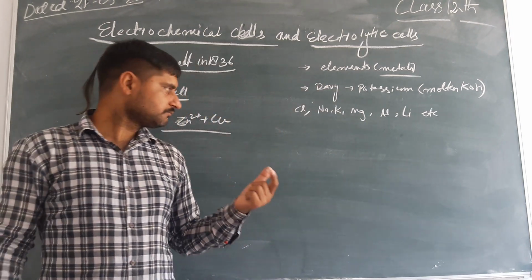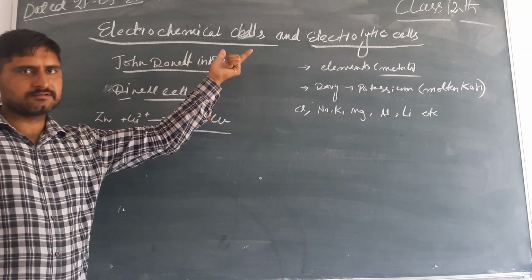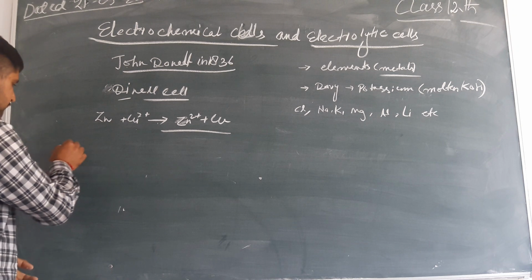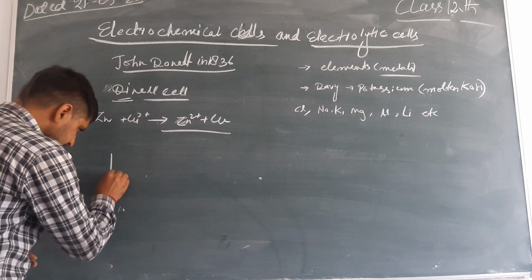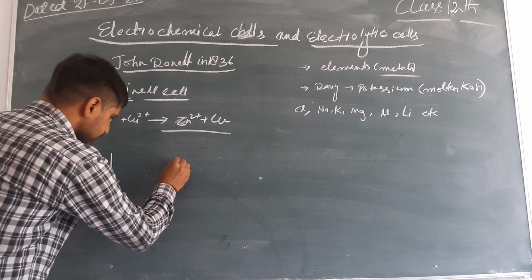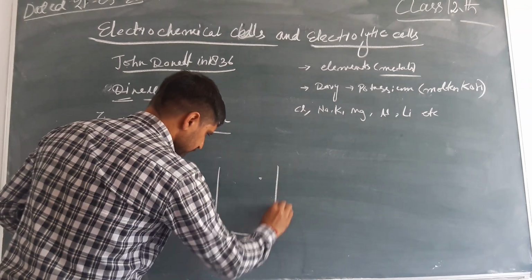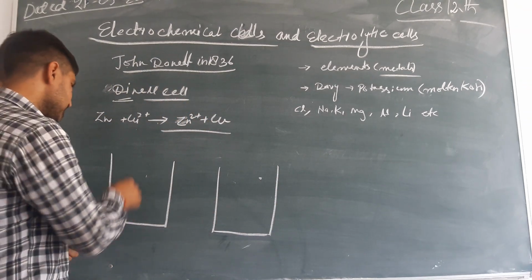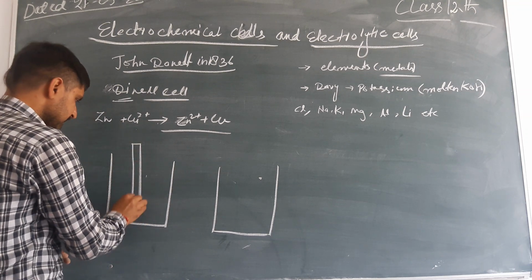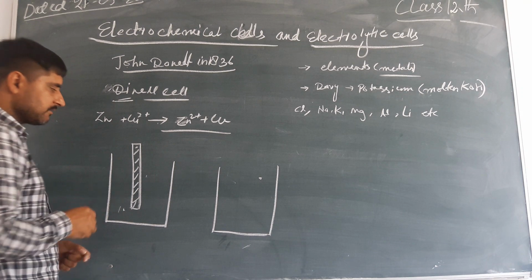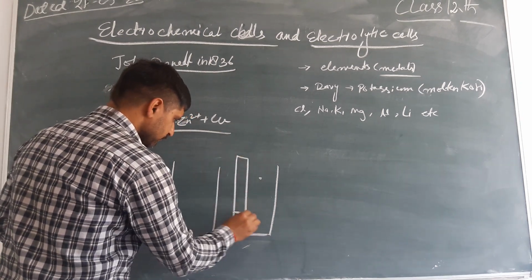Now we can come to the electrochemical cells. For example, the Daniell cell. What is this Daniell cell made up of? Two glass vessels. Inside this glass vessel, it contains two electrodes. Another glass vessel, another electrode.